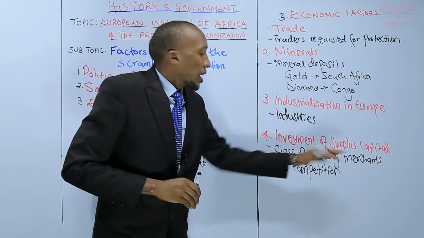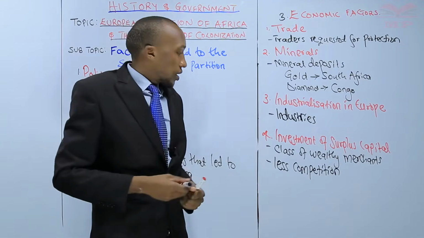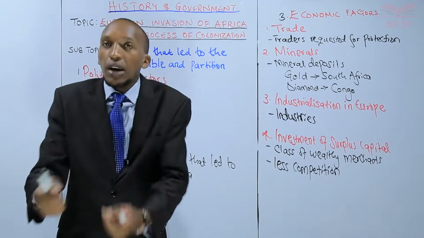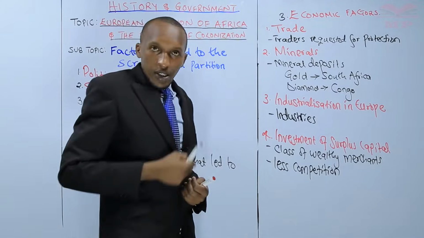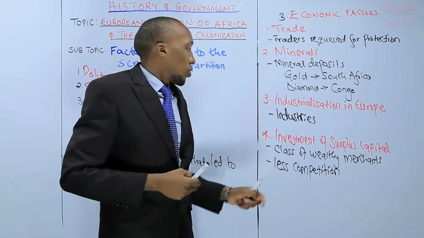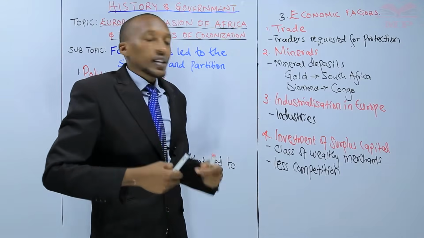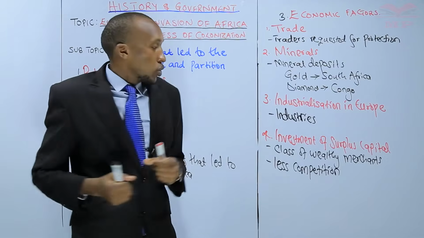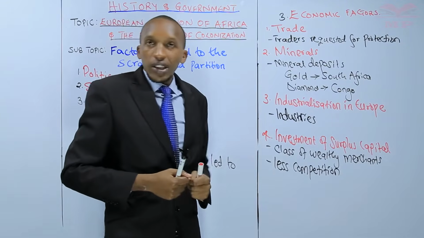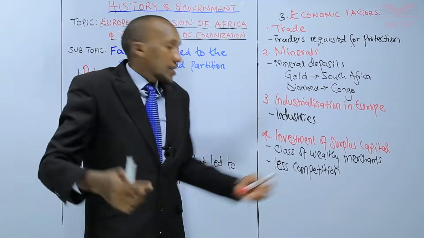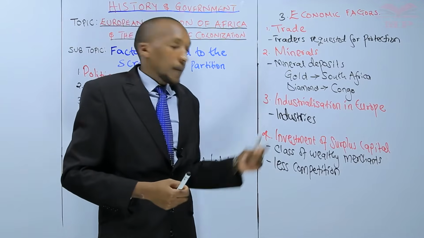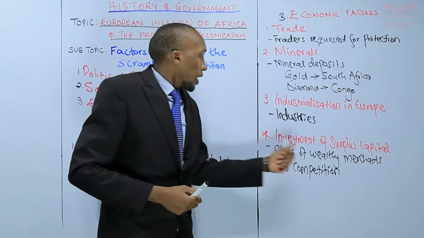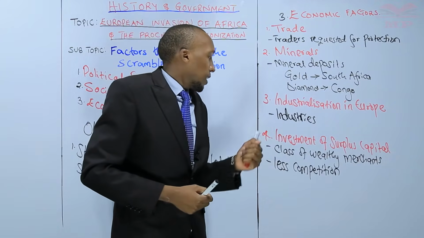So these merchants had a lot of wealth which they needed to invest somewhere. You want to reinvest whatever you have gotten. So that was a factor that encouraged the European powers to come into Africa. So these wealthy merchants came and invested in the African continent. So that is about investment of surplus capital.